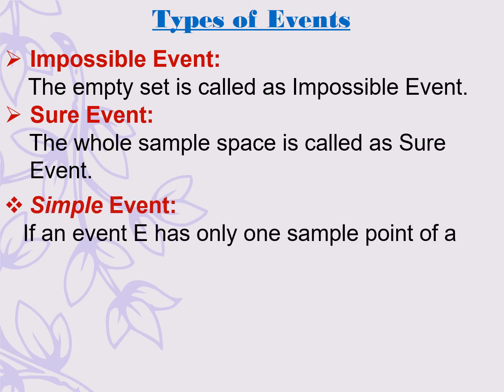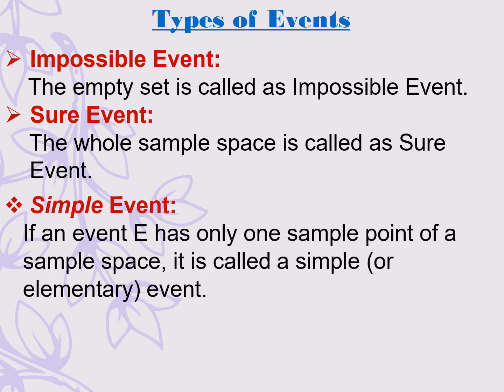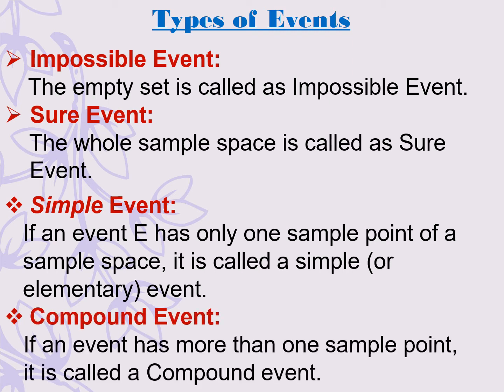Another category of events says that if an event E has only one sample point of a sample space, it is called a simple or elementary event. Similarly, if an event has more than one sample point, it is called a compound event.